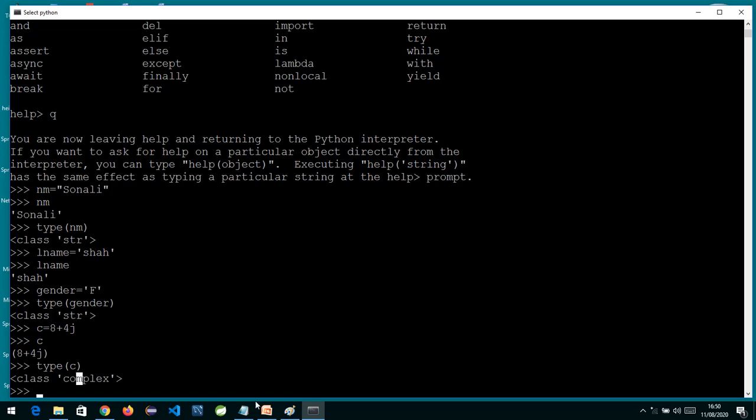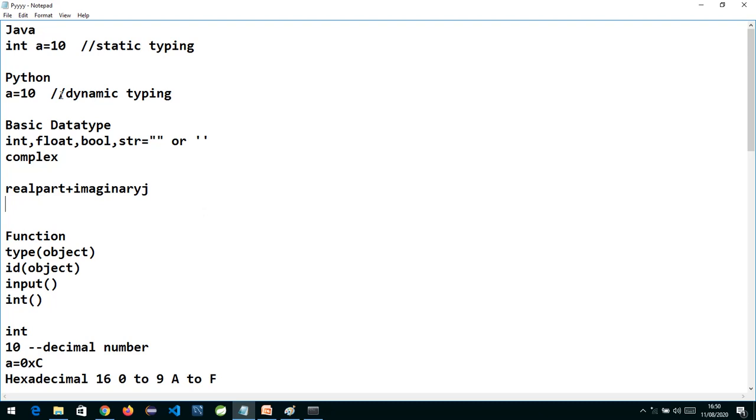So till now what we have learned is, first of all, in Python we have dynamic typing. Dynamic typing means we never specify the type explicitly. At runtime, depending upon the value, the type will be assigned. The second thing we have learned is these are the basic data types. Whenever you declare a variable, the interpreter will automatically assign the type. So int is a whole number, float is a decimal number, boolean will take only two values, true or false. A string can be enclosed in single quotes or double quotes, and a complex number consists of a real part plus an imaginary part.